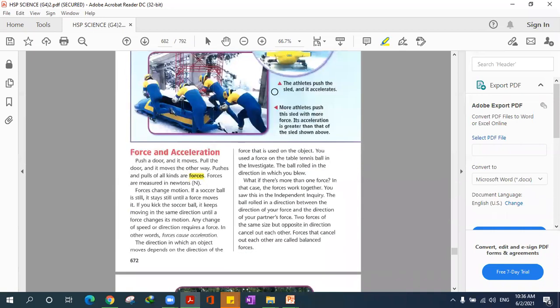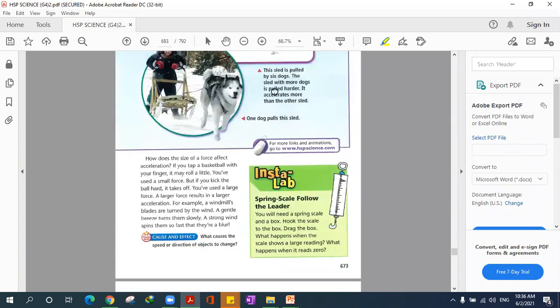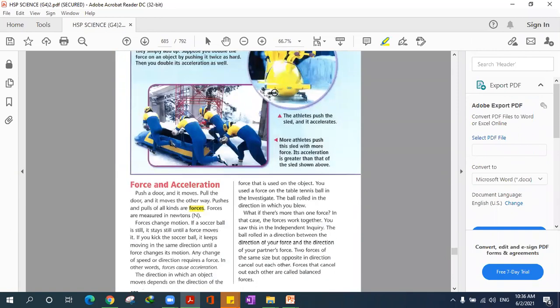Today we'll continue this lesson talking about force and acceleration. You guys will understand this part really easily. And also about mass, how mass and acceleration are related. But first, let's watch a video, okay? As a start for the session. And then if you guys still have any questions, of course you can still ask me, okay? I will, of course, upload this link for the video so you guys can watch.